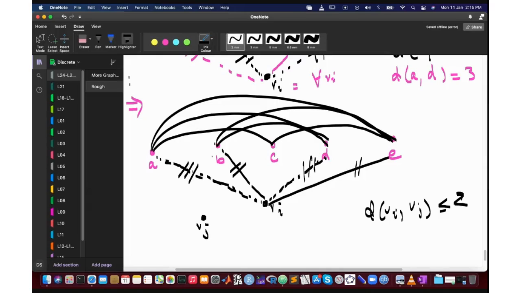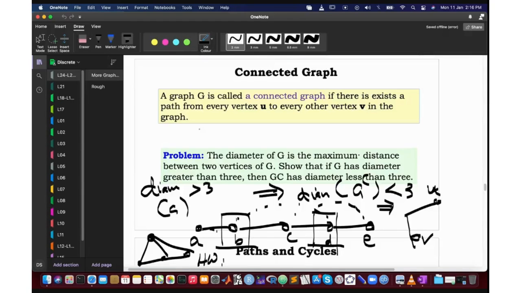So let me think about this. Now tell us that... Sir, I think it will be less than or equal to 3, not 2. So the statement says that it's less than or equal to 2. Yes, here. Less than or equal to 2. So let's see if we can prove that it's less than or equal to 2.